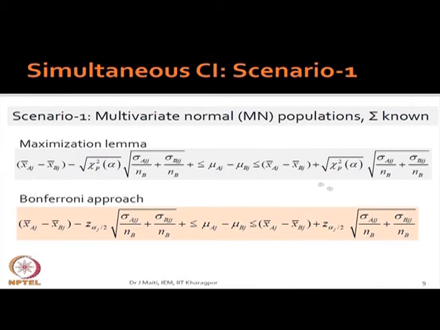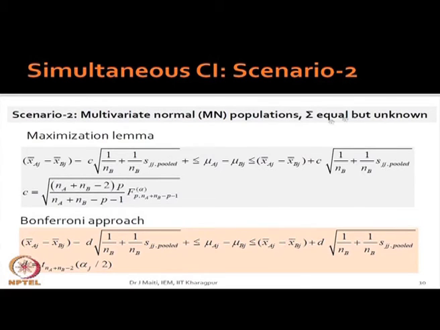Now we will use the same situation, the maximization lemma and Bonferroni approach. Big equations. Now see the maximization lemma and Bonferroni approach, the difference is coming chi-square and z.